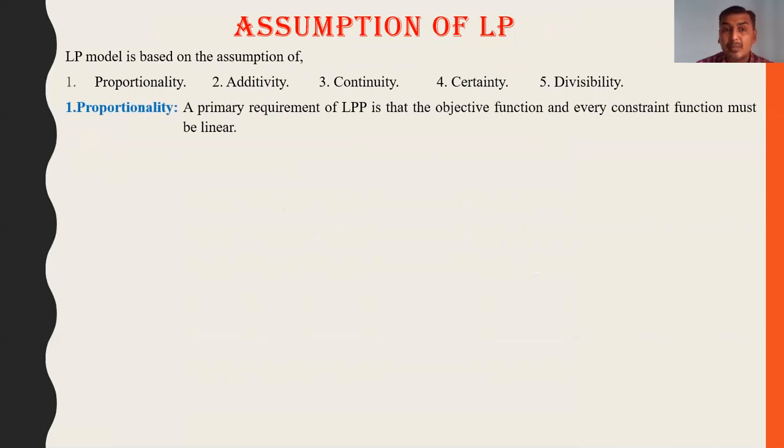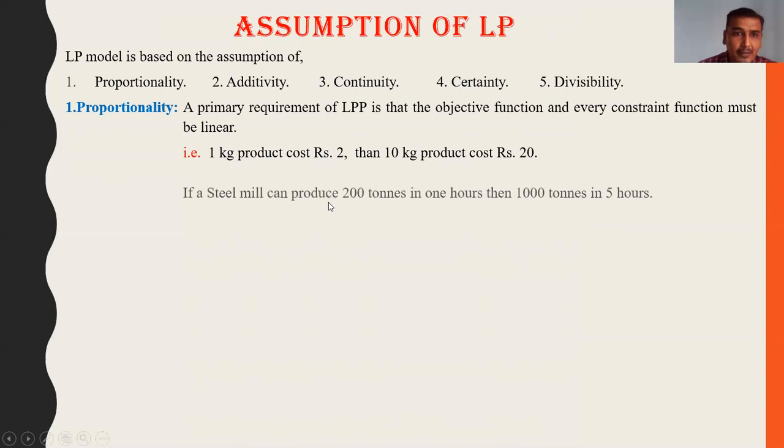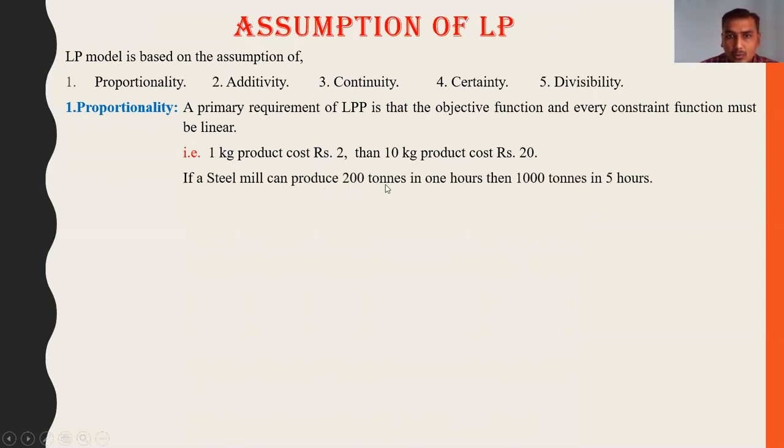Proportionality means a primary requirement of an LPP is that the objective function and every constraint function must be linear, that is, proportional. For example, if 1 kg of a product costs rupees 2, then 10 kg costs rupees 20. Similarly, if a steel mill can produce 200 tons in 1 hour, then it produces 1000 tons in 5 hours. So this is proportionality.